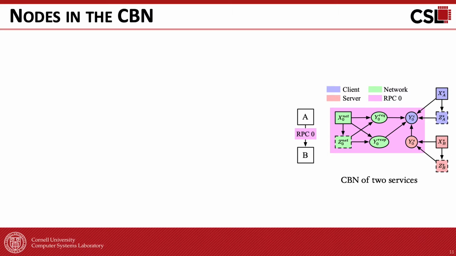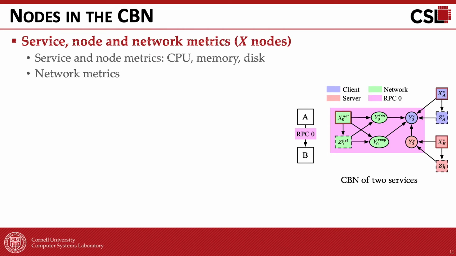We define several types of nodes in the CBN. The graph on the right-hand side is the simplest example of a CBN with just 2 microservices. We collect the service, node, and network level metrics for each microservice and network channel, such as CPU, memory, and disk utilization, network bandwidth, and so on. We name these X nodes.